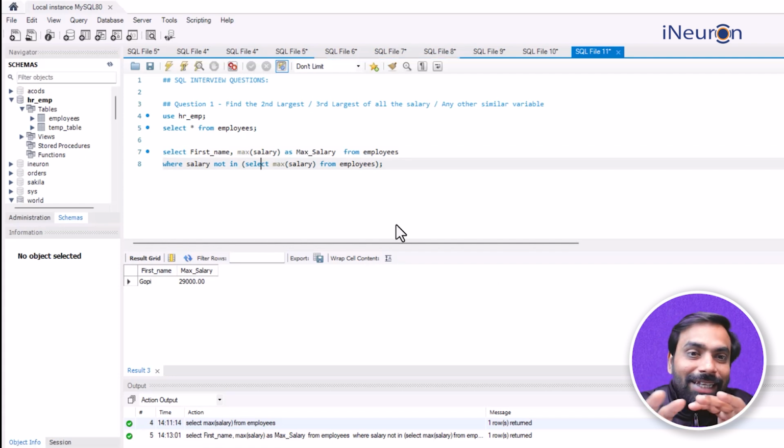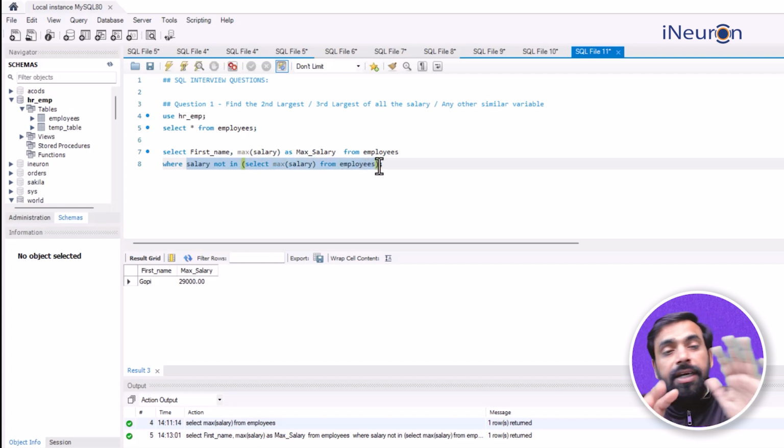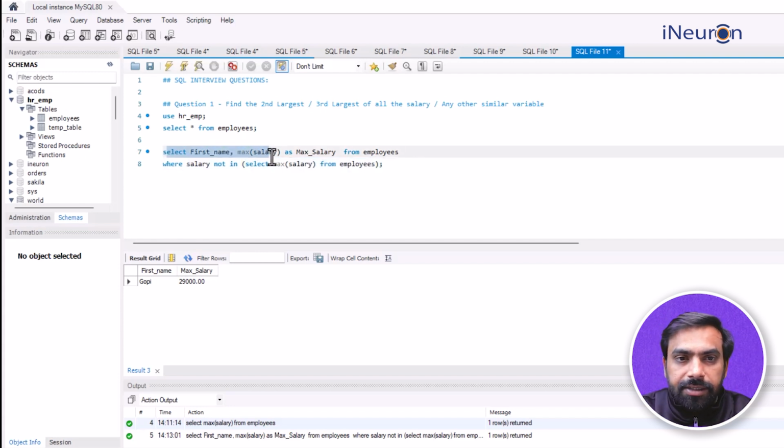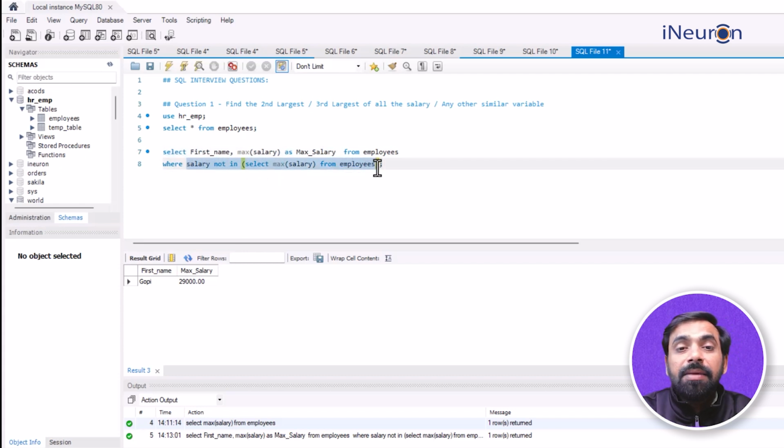Now please try and understand the logic of the query. If I look at the highlighted portion over here, this particular simple query is just selecting the maximum salary of the entire data of employees. The moment I put in the not in clause over here, I'm saying that I do not want this exact salary in the set. That is, I want the salaries which are not the maximum salary. Give me the following details from employees where the salary must not be in the maximum of the salary.